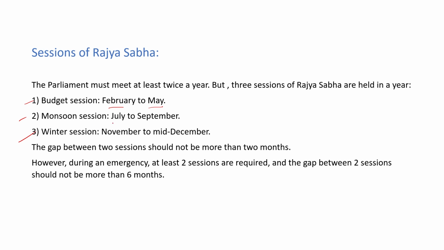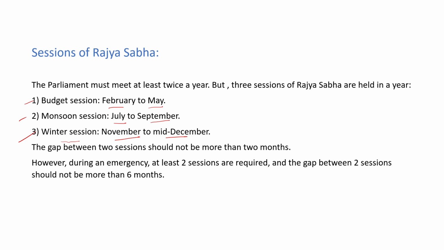Then monsoon session starts between July to September, and then there will be a holiday after September for some time, and then the next session will start, which is known as winter session, between November to mid-December. So there are 3 sessions: budget, monsoon and winter sessions, and there is a gap after one session. Let's suppose a session is ended, then Rajya Sabha will take rest for some days, then another session is started, then after the end of that session, the Rajya Sabha will be absent for some time, then